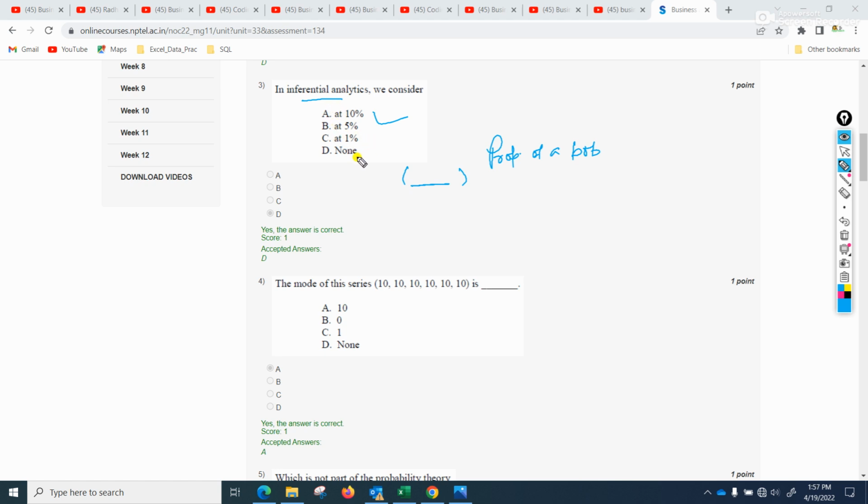And one of the properties is that the population is assumed larger than the observed data. So whatever data we have observed, for example let's say we have 100 data, during this particular analytics we try to consider more than 100. So what percent of 100? So 10%. This is the standard question, that how much larger amount of data we considered. So let's say the actual value is 100. In this inferential analytics we always consider 10% more than the actual data. So 10% is the answer here.